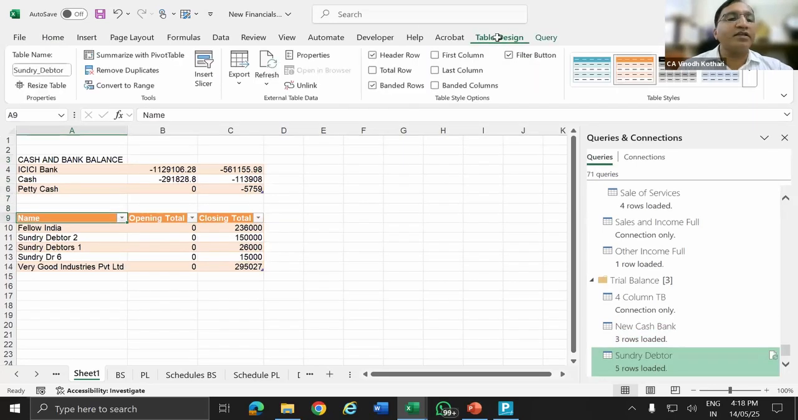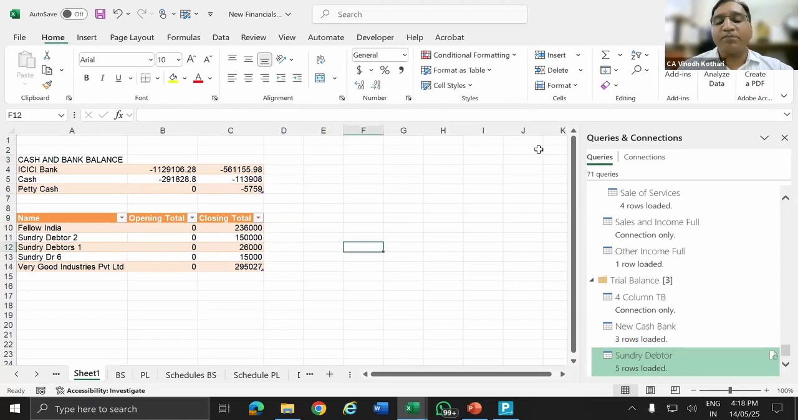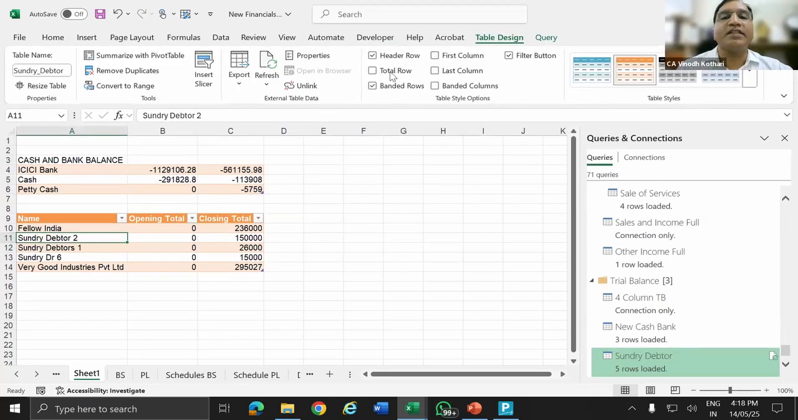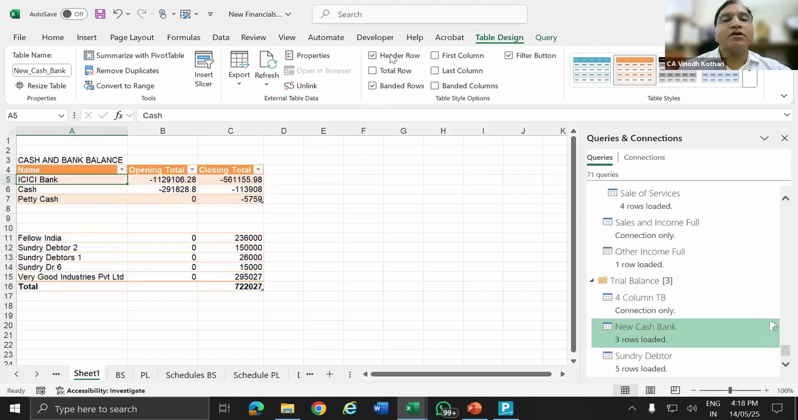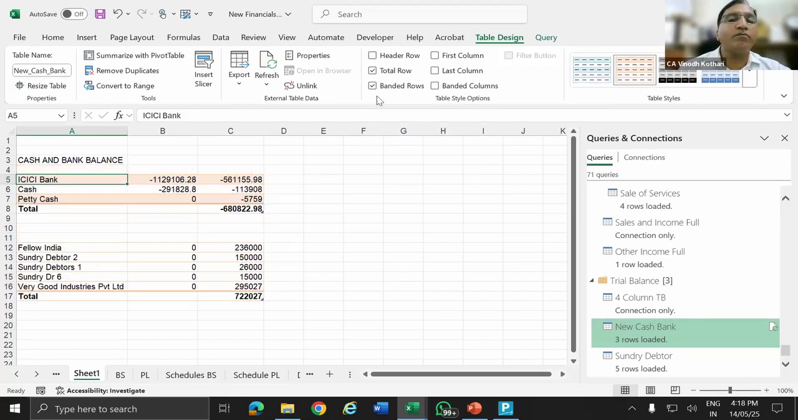Okay, go to table design, select the table. So if I press somewhere else, that is, select any other cell, table design is not there. If I select inside the table, table design will be there. Then I will remove the header. I want the total. I'll tick the total. I don't want the banding. That is the alternate color thing. So banded rows, untick. Same way here. Header, total. Sorry, header I don't need. Banded, I don't want. Now this schedule is done.